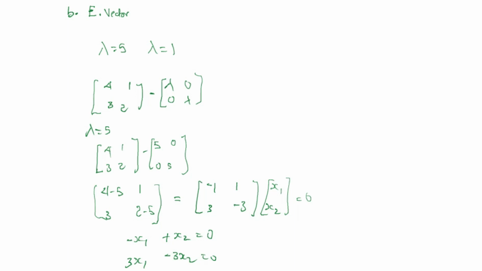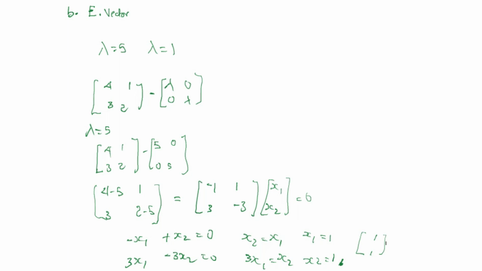Looking at this equation very well, we have x2 is equal to x1 for the first equation, and for the other equation we have 3x1 is equal to 3x2. So therefore we can say when our x1 is equal to 1, our x2 is also equal to 1. So this is one of our eigenvectors. Here we have 1, 1 for x1 and x2.